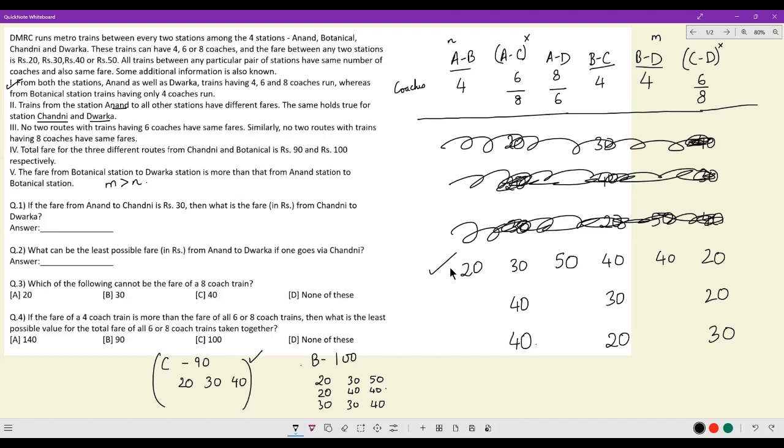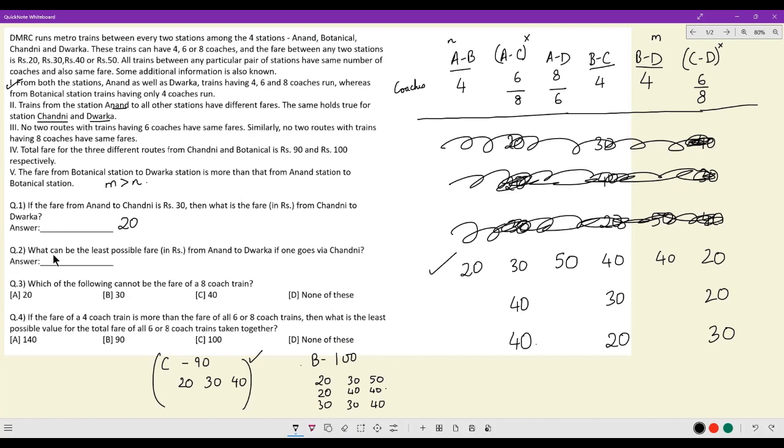Okay. In fact, this also gives me the answer to the first question: if the fare from Anand to Chandni is 30, that is here, then what is the fare in rupees from Chandni to Dwarka? Chandni to Dwarka will be 20. This is known.